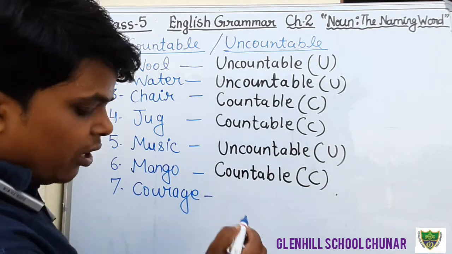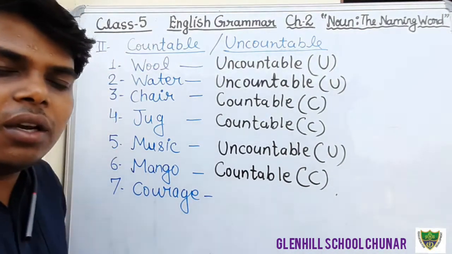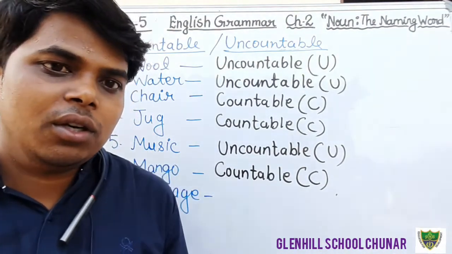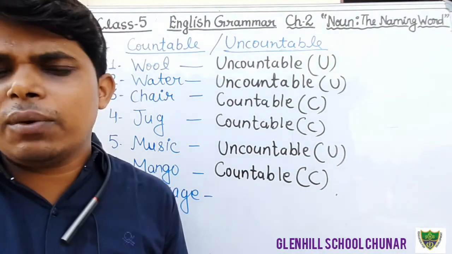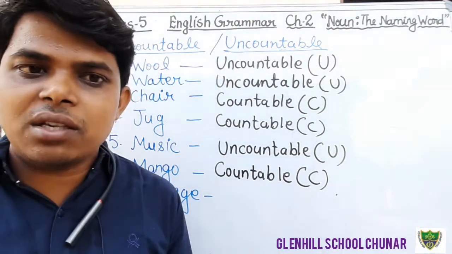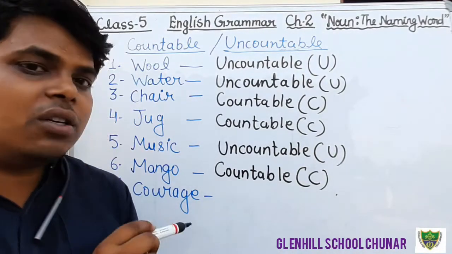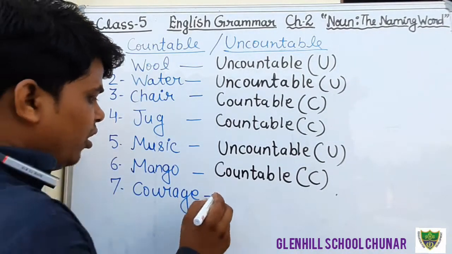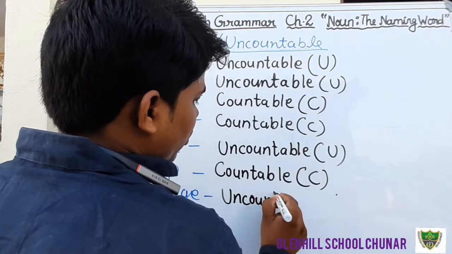What kind of noun is courage? Courage is a kind of state, quality, feeling. We can only feel it, think of it, realize it; we cannot touch courage. Therefore, courage is an abstract noun and it cannot be counted. Therefore, that is an uncountable noun.